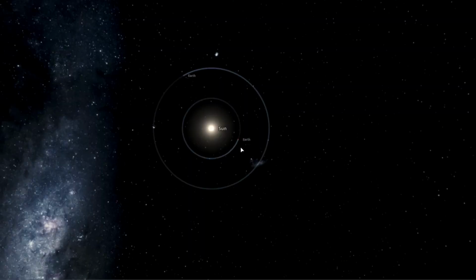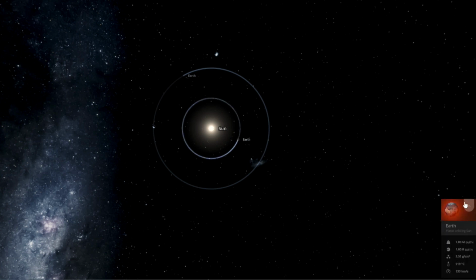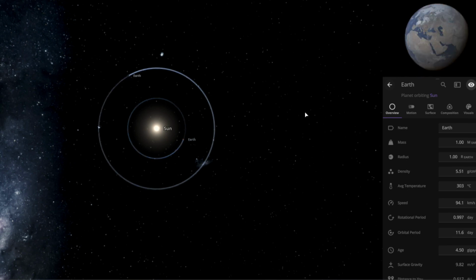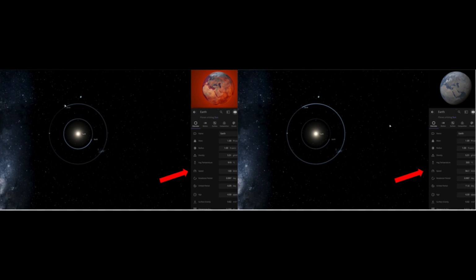More specifically, how does the distance between the centers of masses of the two objects affect the force of gravity? We can prove this again through Universe Sandbox, but instead of increasing the mass of the star, which happens to be our sun in this case, we'll instead increase the distance between the star and Earth. By putting one Earth-sized planet 0.05 astronomical units away and the other 0.1 AU away from the star, we see that the velocities again change, with the planet that's farther away from the sun having a slower speed due to a weaker gravitational force from the sun, leading to a lower acceleration, leading to a slower speed.